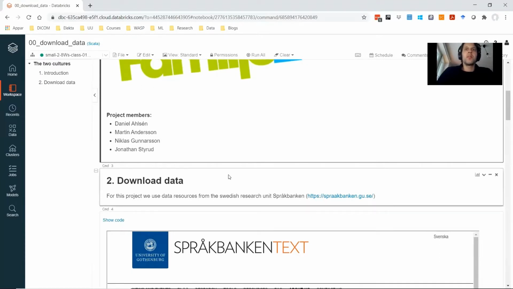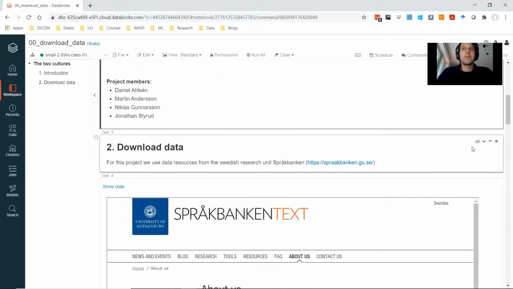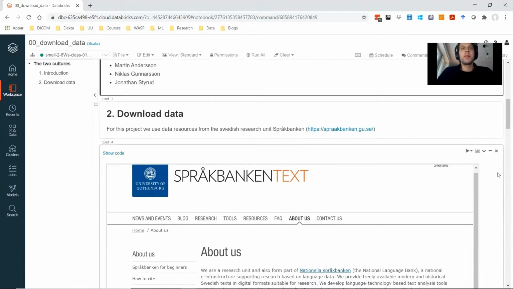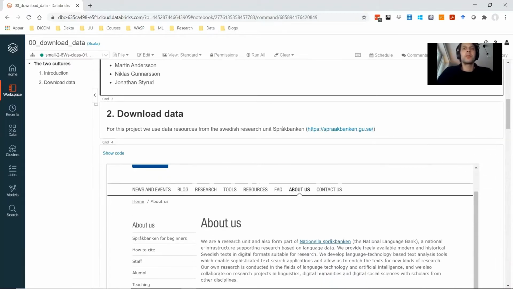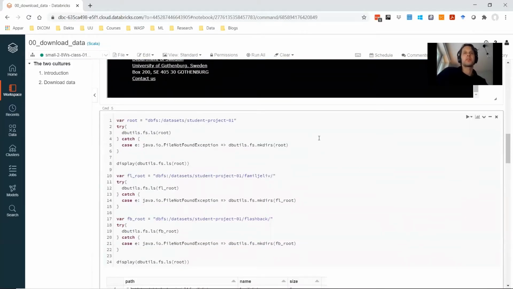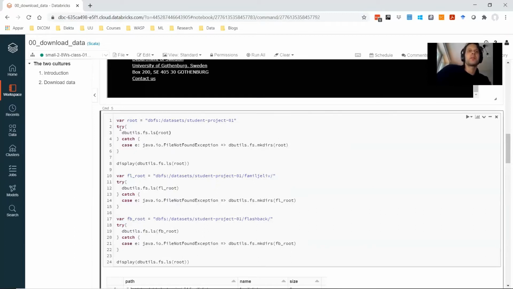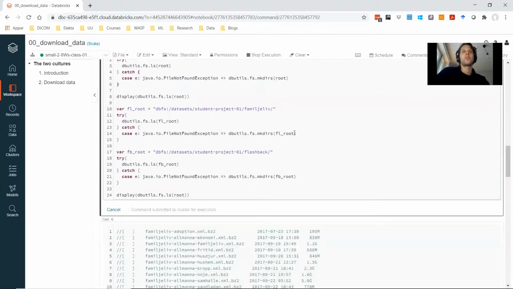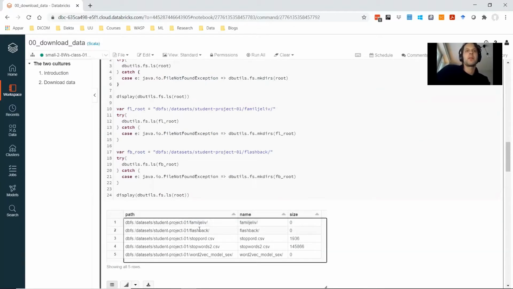The first part is to find and download the data. For this, we use Språkbanken, which is a research unit for language data. So the first part is to organize the file structure. For this, we use a try and catch approach. So first try to localize a path. And if it does not exist, we get a file not found exception, then we create the folder. So we have one for Familjeliv and one for Flashback.